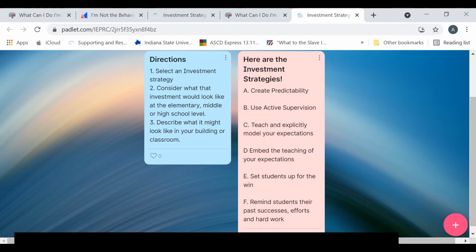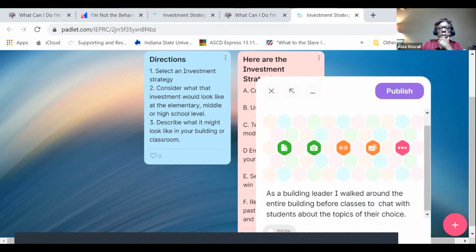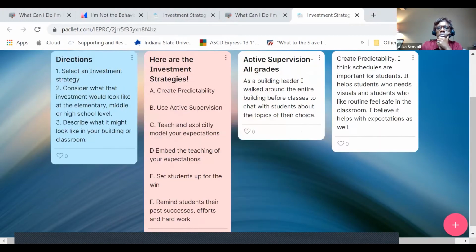I'll give you a minute or two to think about this and see if there's an investment strategy you can come up with. How could you create predictability? How might you use active supervision? And then when I click publish, there it is. Great.